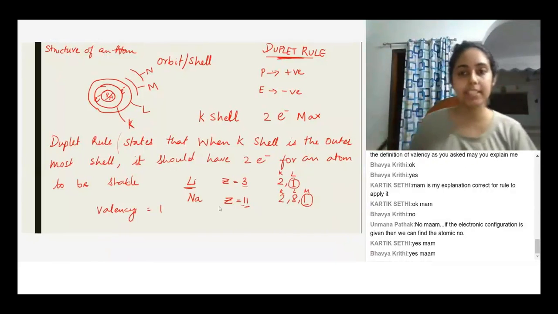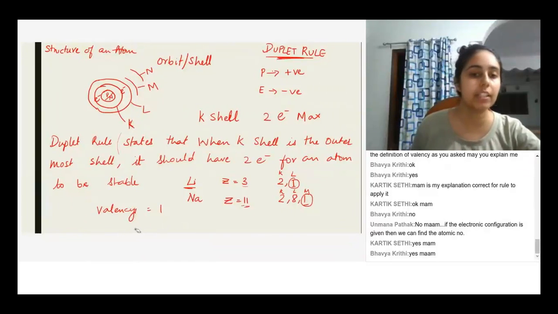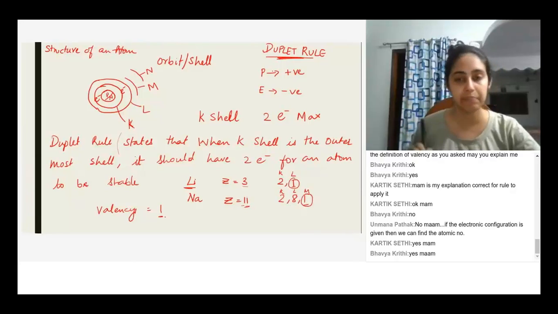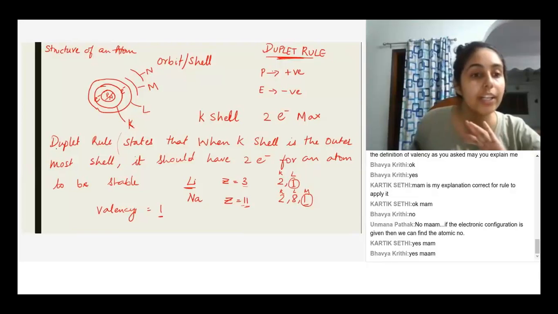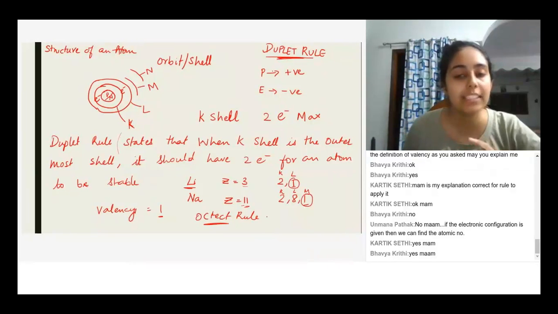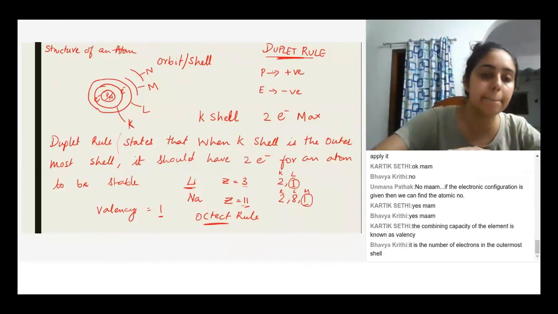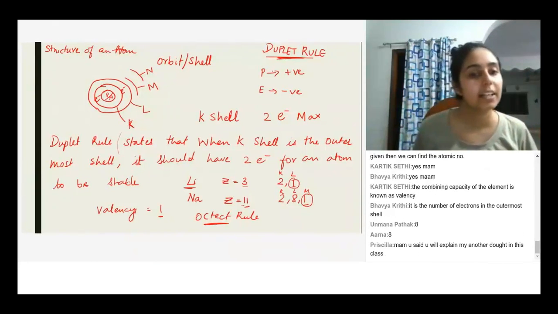So the duplet rule is done. Now let's talk about valency. Now, we know that the outermost shell in these two cases, lithium and sodium, has 1 electron. The number of electrons in the outermost shell is 1. Now, we know that according to the duplet rule, according to the octet rule, what does the octet rule state? How many electrons should it have in the outermost shell? 8. Very good.